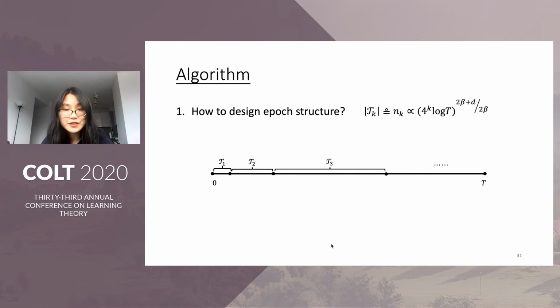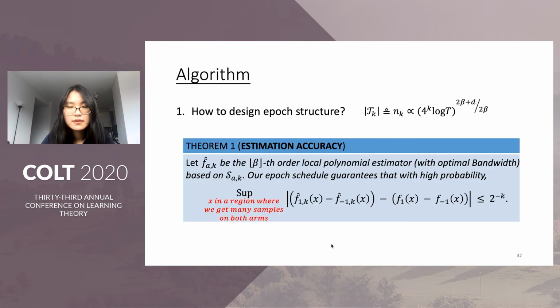To answer the first question, our epoch structure is fixed as this. The key is that our epoch length grows exponentially. Theorem 1 tells us that if we use the samples from the kth epoch to fit local polynomial estimators with the optimal bandwidth, our epoch schedule guarantees that the estimation error for the difference between f1 and f minus 1 shrinks exponentially for all x that's in a region where we get many samples on both arms.